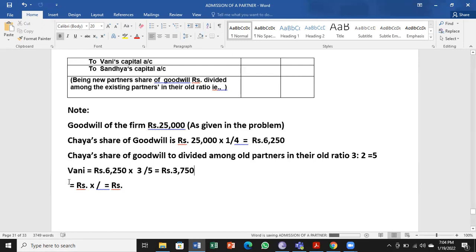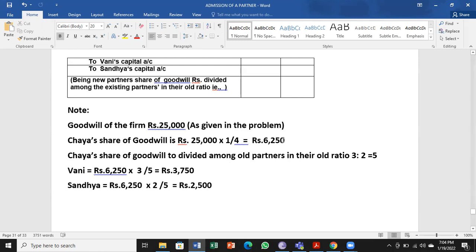Then the next person, Sandhya, 6250 into 2/5, that is 2,500.